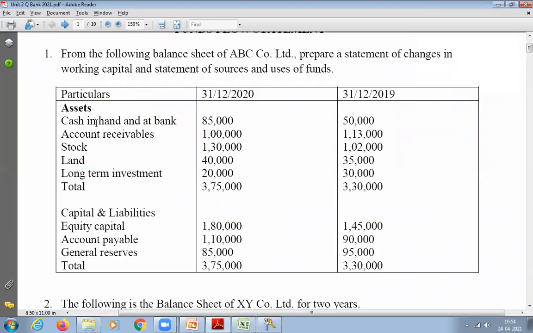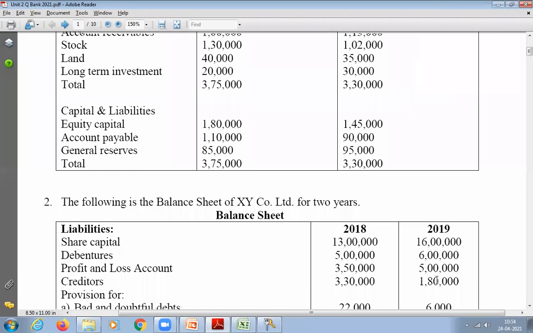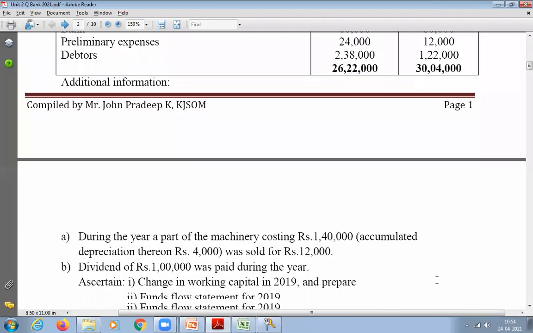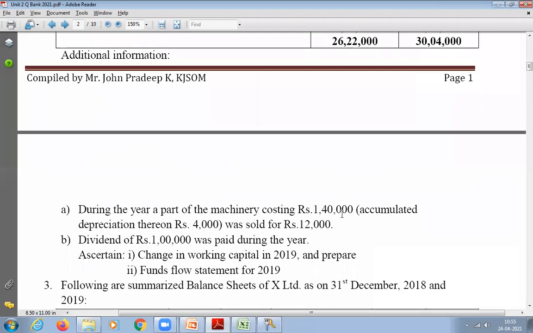Current assets and current liabilities we should not take. Any adjustments given we can take, but here no adjustments are given for this question. From the second question onwards we have adjustments, so those adjustments we should also consider. But for question number 1, there are no adjustments.